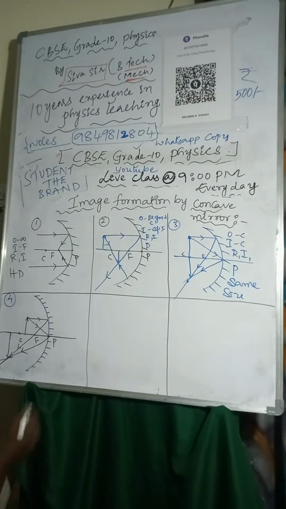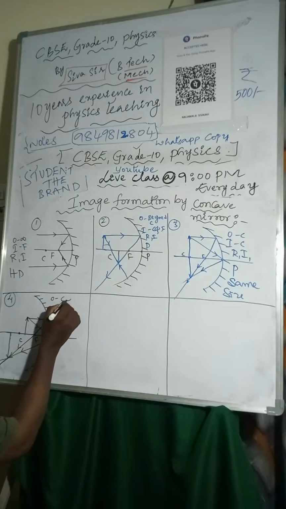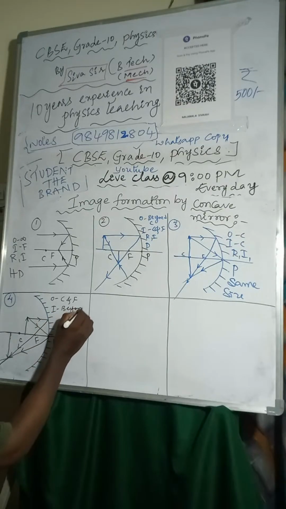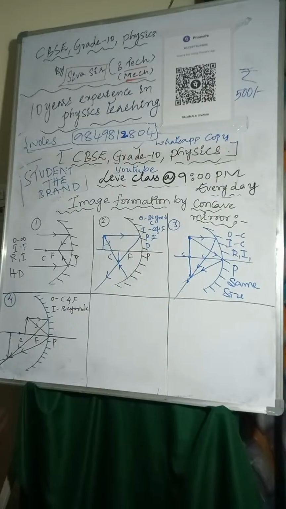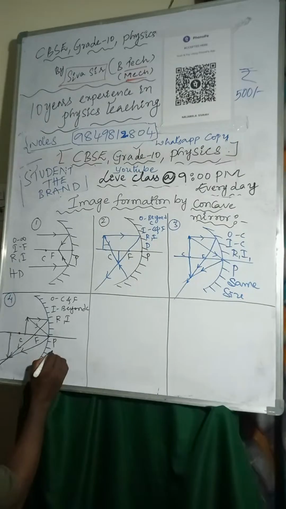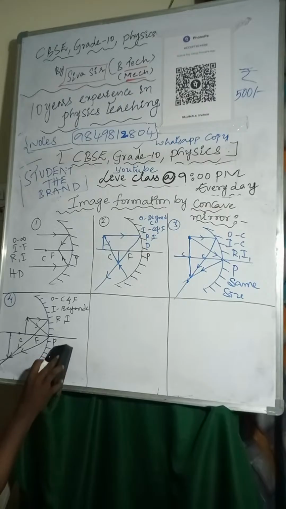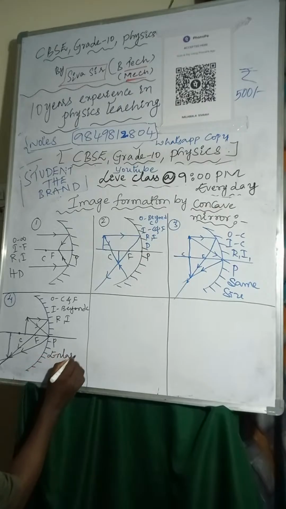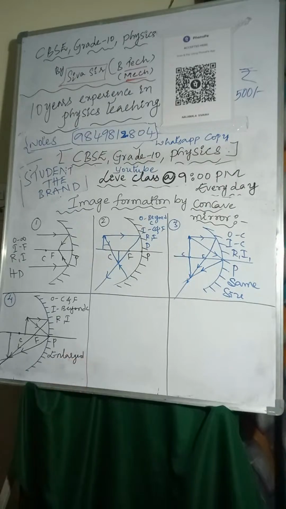So object is placed between C and F, image will form beyond C. Nature of the image is real, inverted, and size of the image is enlarged. So enlarged image is formed.